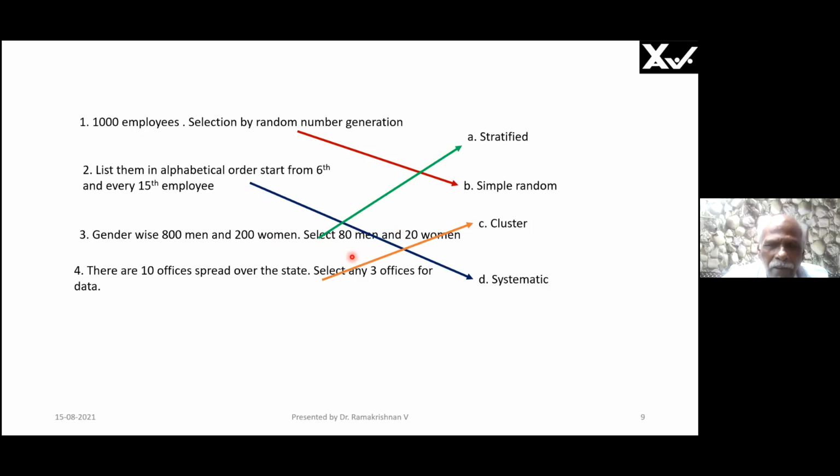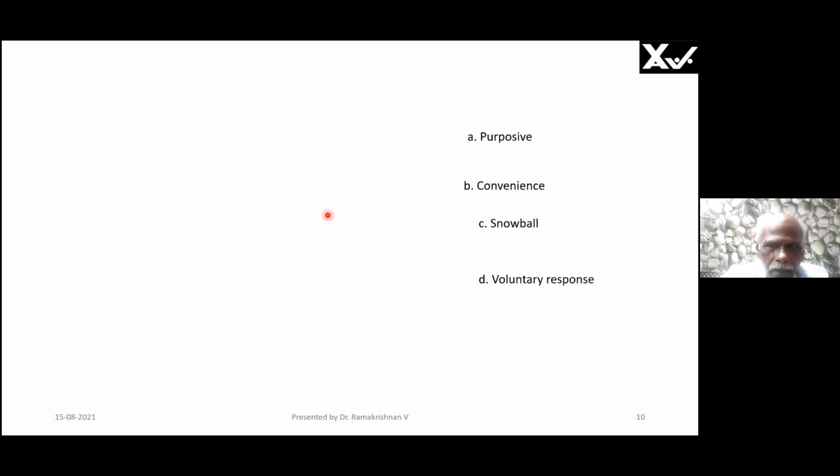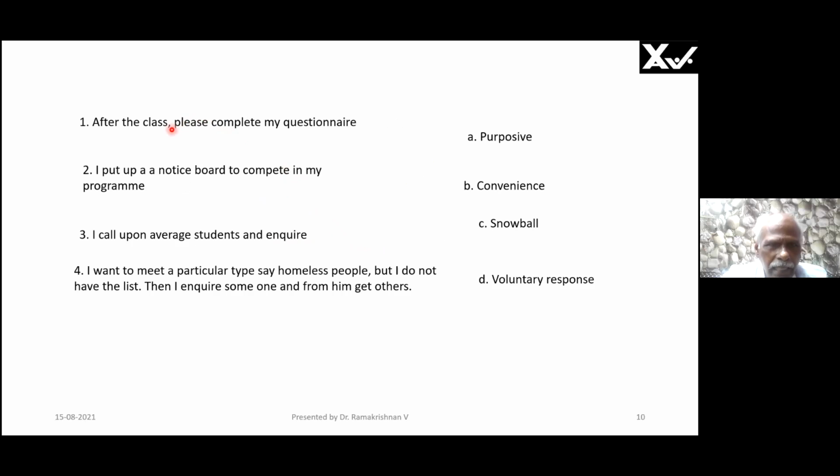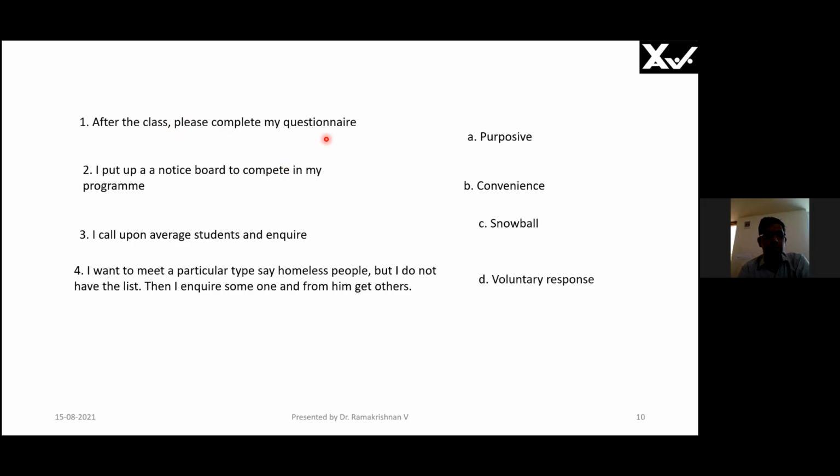Now I am going to quiz you with what I have not taught you, but you know the answer yourself. Now tell me what is the answer for match this. These are all non-probability sampling techniques, which will be done by amateurs and PhD students. After the class, please complete my questionnaire. Purposive. Then what? This is not purposive, definitely. This is voluntary response. Voluntary response. Maybe, right? Very good. And then this one?